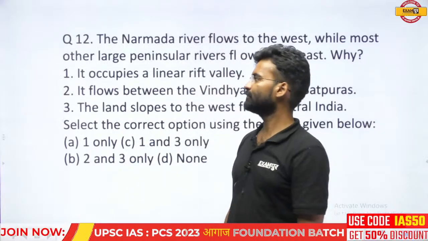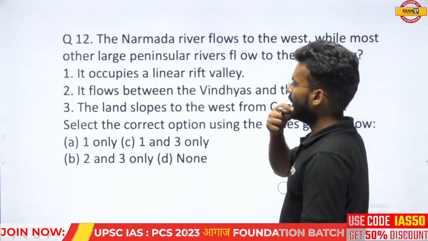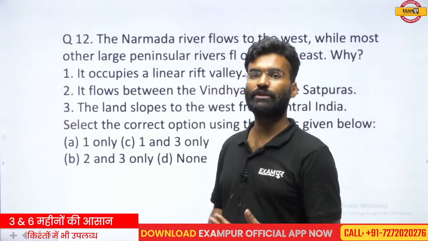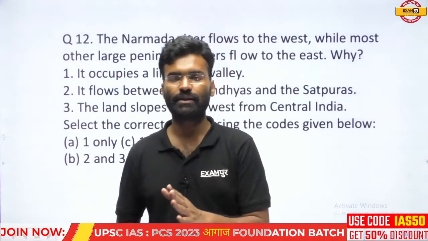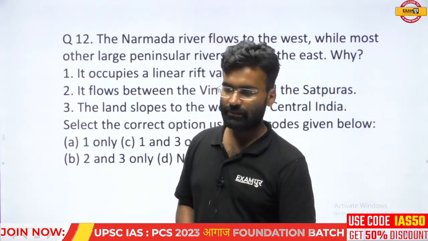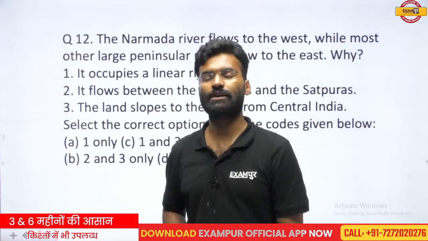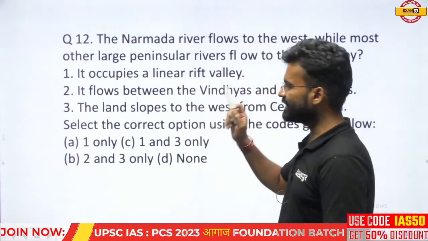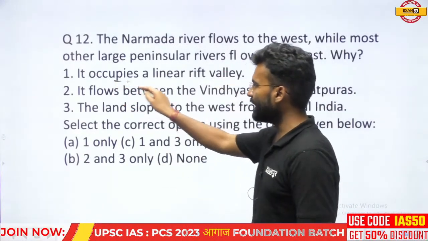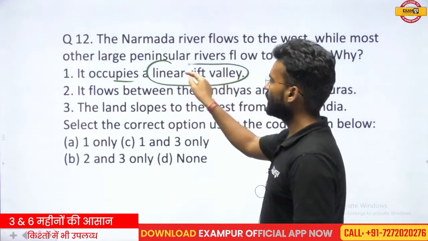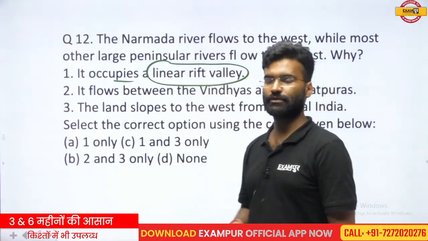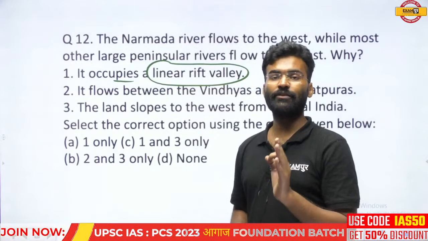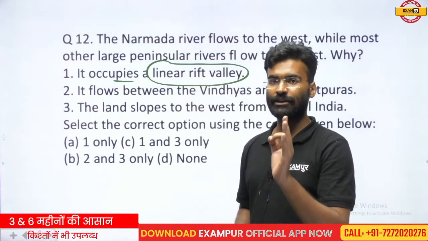So try to understand here. We studied that the Narmada River is the longest west-flowing river of India. It is a common fact. This is an important fact. The Narmada River has many importances. Okay, so consider statement number 1. It occupies a linear rift valley. This statement is correct. Yes, the Narmada River flows in a linear rift valley.